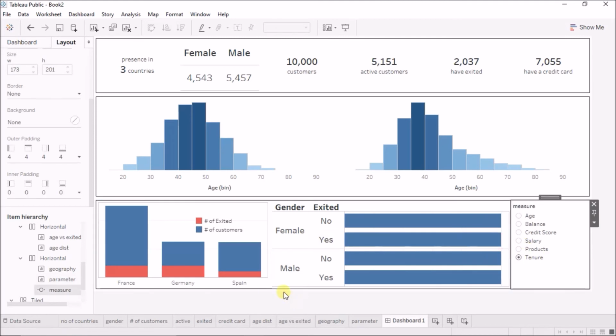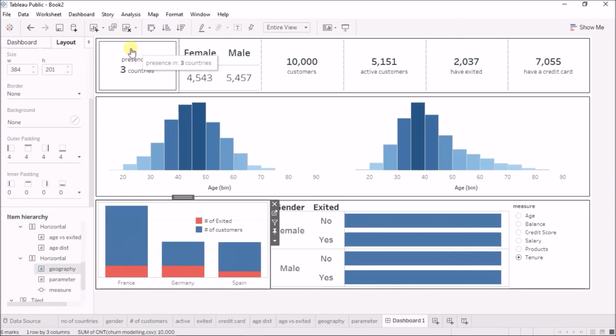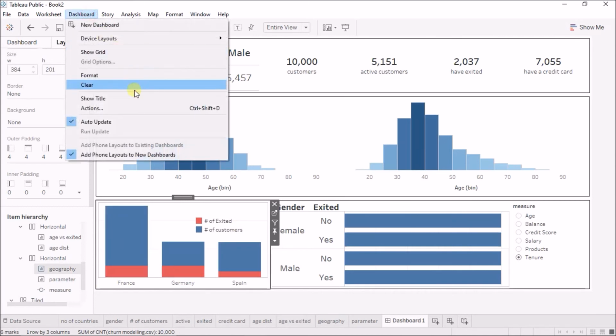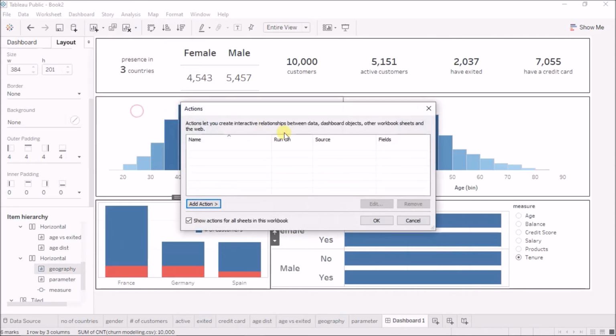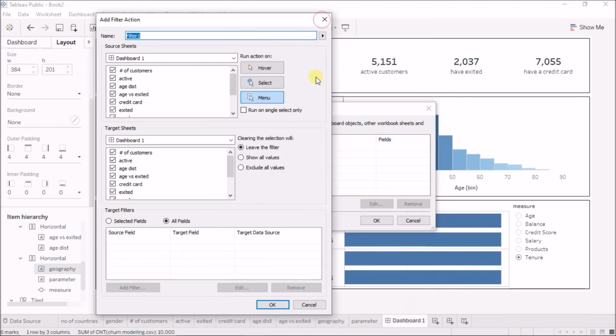So this is our dashboard, and I'll also add quick filters because currently it is not filtering on anything. So I can come to the dashboard, I can click on actions, add action, a filter action. Now what is the filterable quantity? So a filterable quantity is this sheet, which is the age distribution sheet.